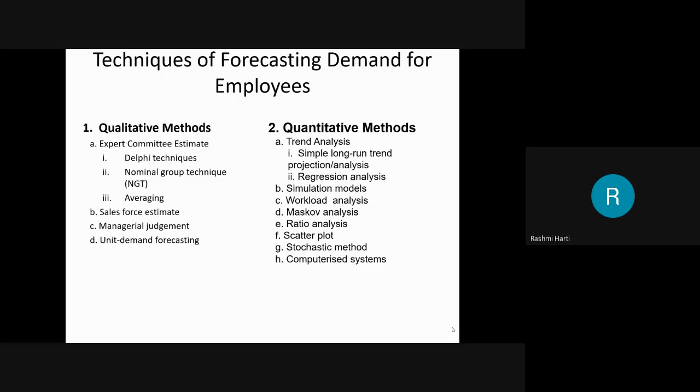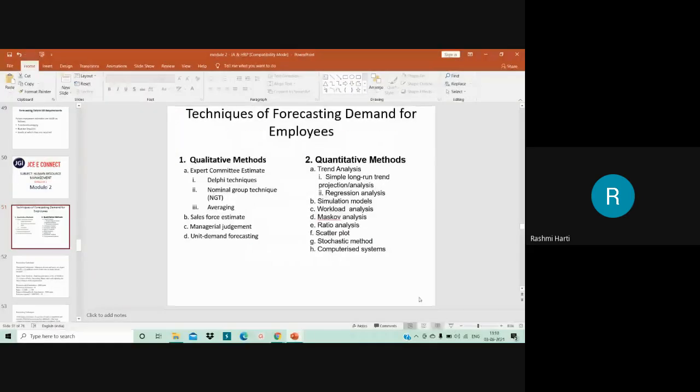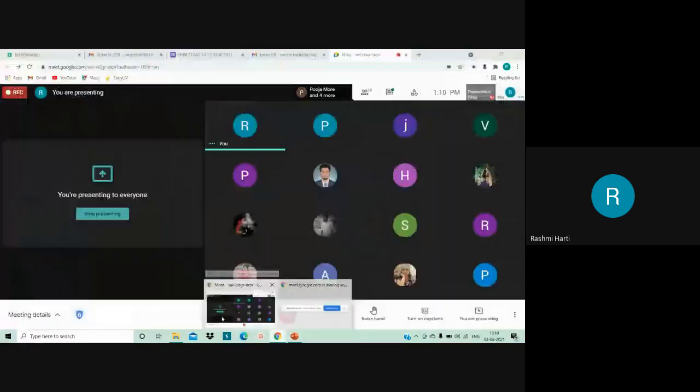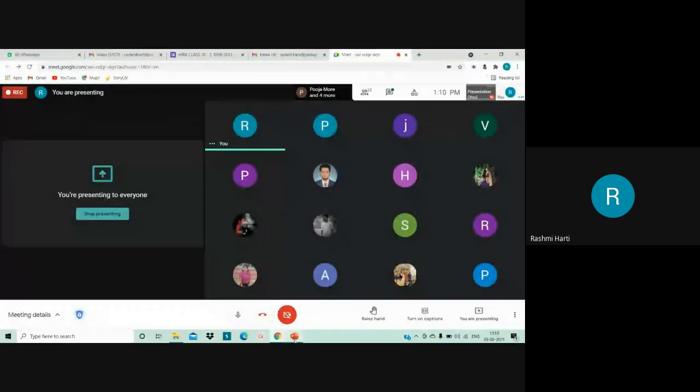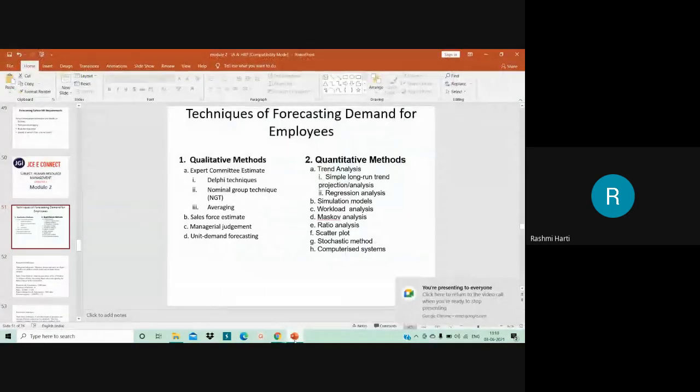Here, the first technique of forecasting for HR is demand forecasting of employees. Please understand, students, here we are understanding the demand forecasting of employees, that means the future need of human resource within the organization. The first one, my dear students, is the experts committee.